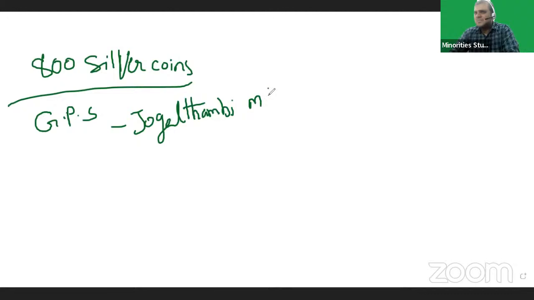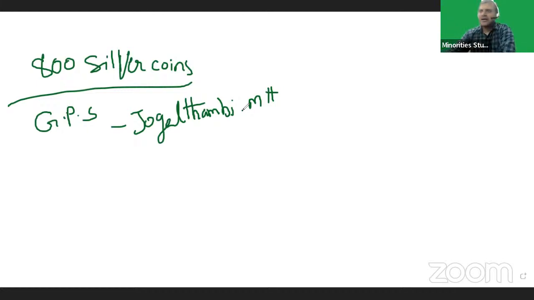In Jogalthembi, Maharashtra, historians found 800 silver coins of Nahapana. On the front side was Nahapana's information, and on the back side Gautami Putra Shatakarni's information was found. This is our previous question from Group 2.